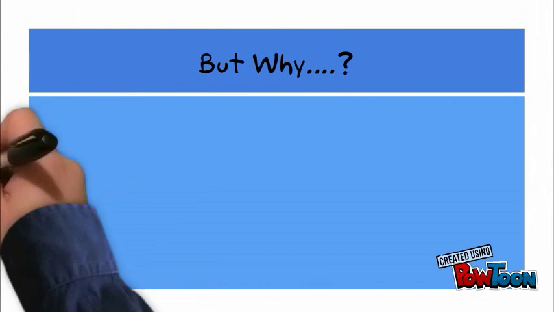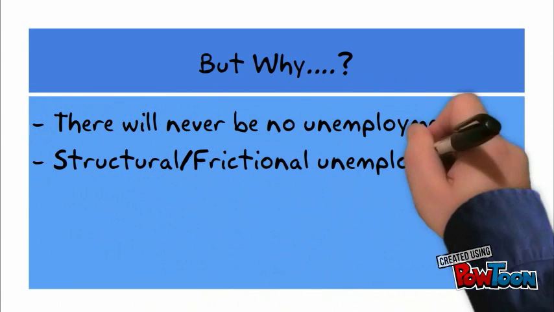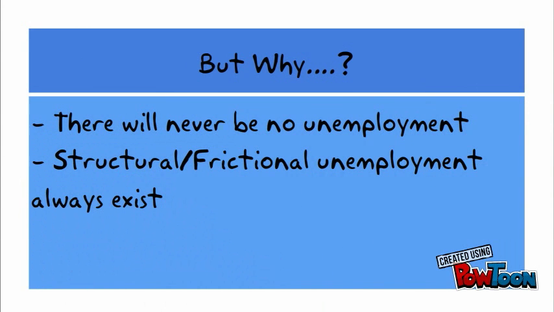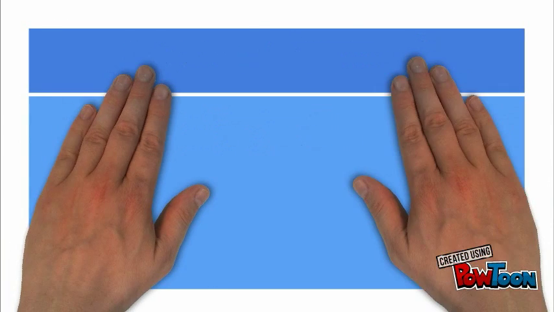The reason that we don't want the unemployment rate to be zero is because there will never be no unemployment, as in there will always be the lazy person who just doesn't want to work and is dishonest about actually trying to get work that will be considered in the unemployment rate. The second reason is that structural and frictional unemployment always exists. There's no getting away from it. Because of this, full employment is what countries strive towards, and full employment is when the unemployment rate is between 6 and 7%, as said by Milton Friedman.